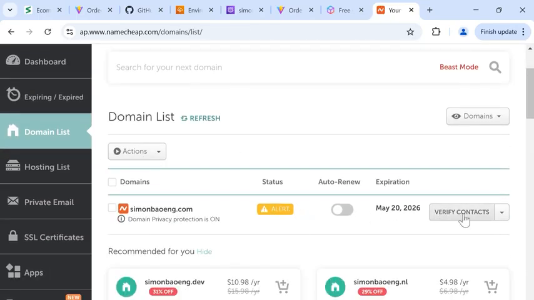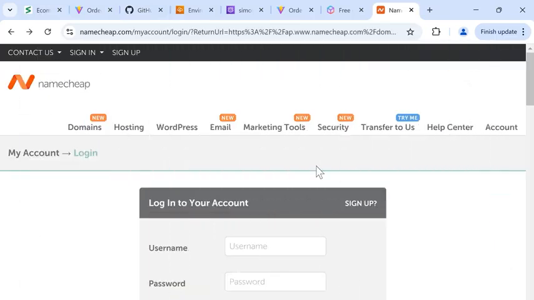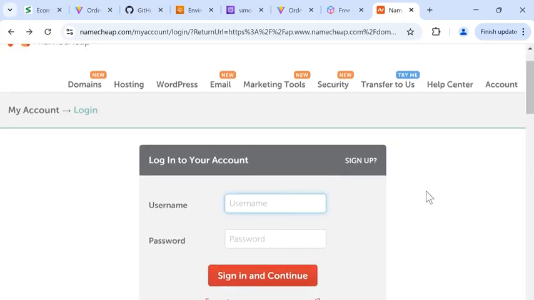And here, you may need to verify your email. So we'll click this and check your email for the verification. So this might take a while, so we just have to wait until the verification is complete. And we may need to log out and log back in to our Namecheap account for the verification to update.